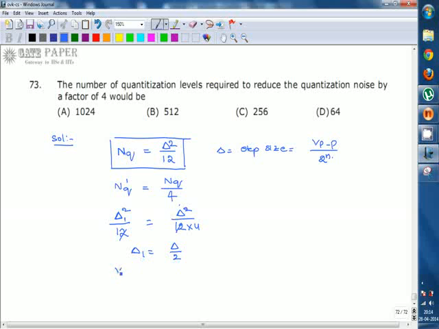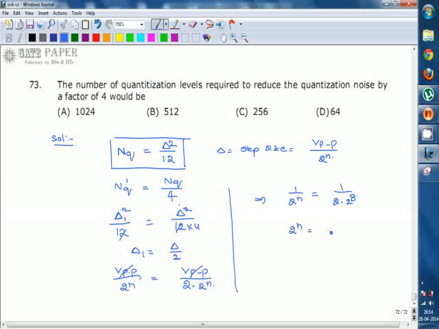For delta 1, the step size formula is V peak to peak by 2 to the power of n. For the general delta, it is V peak to peak by 2 into 2 to the power of n. The V peak to peak is common and cancels. From this, 1 by 2 to the power of n equals 1 by 2 into 2 to the power of n, where n is given as 8 for the normal step size.